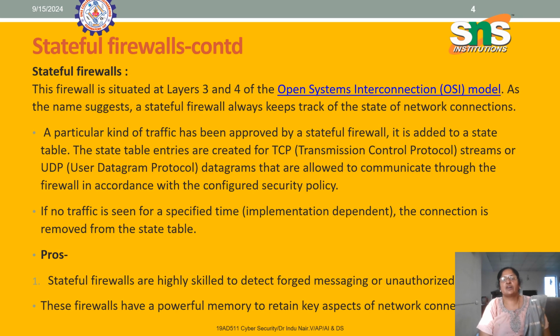Stateful firewall. The firewall is situated in layer 3 and layer 4 of the Open Systems Interconnection OSI model. As the name suggests, a stateful firewall always keeps track of the state of the network connection. So it keeps states of the active network connections as well. Once a particular kind of traffic has been approved by a stateful firewall, it is added to a state table.